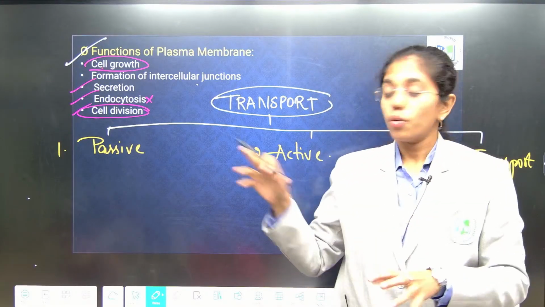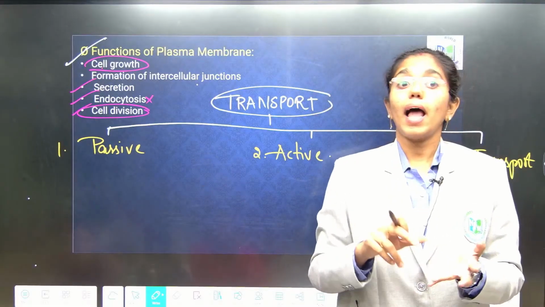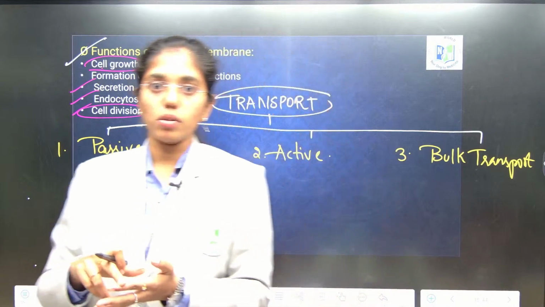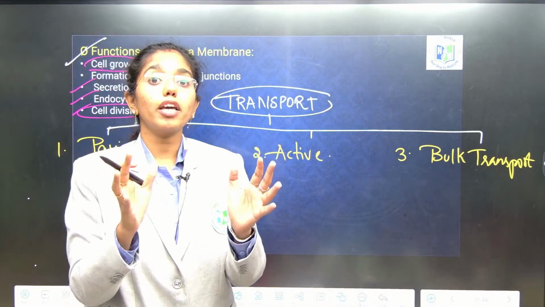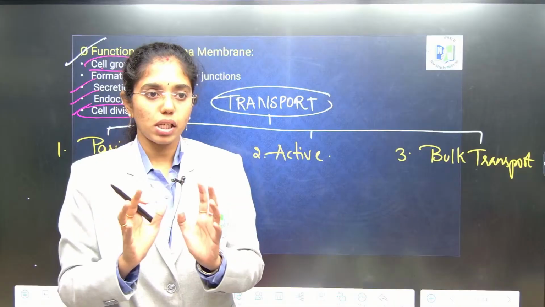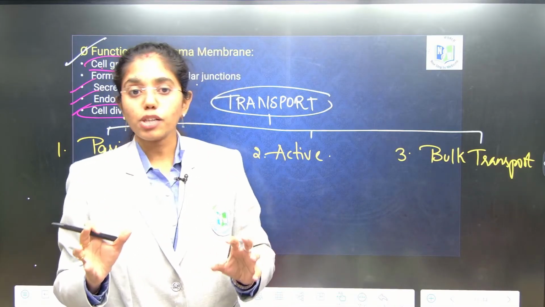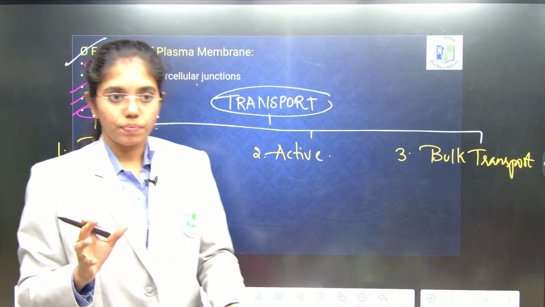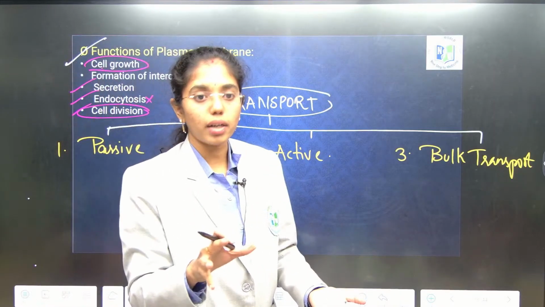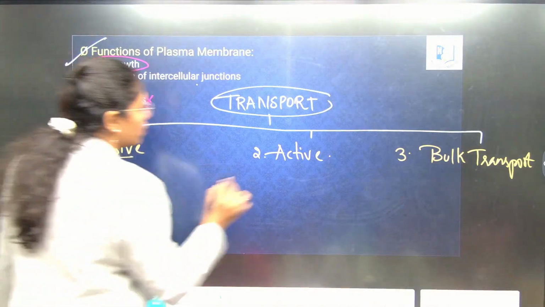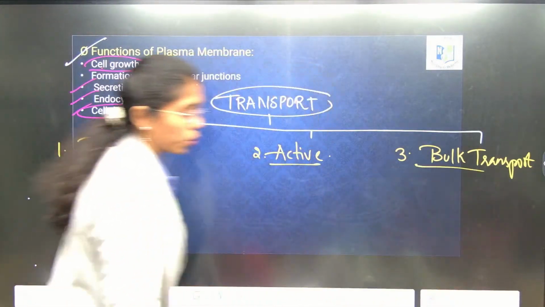Same is the case: we will have gaseous molecules, non-polar molecules, water molecules, polar molecules, and bulk molecules to be transported in between the cells. So based on the transport of different molecules, and based on whether energy is utilized at the time of transport or not, we have three types of transport: passive, active, and bulk transport.